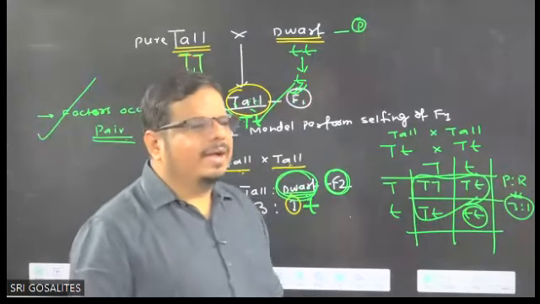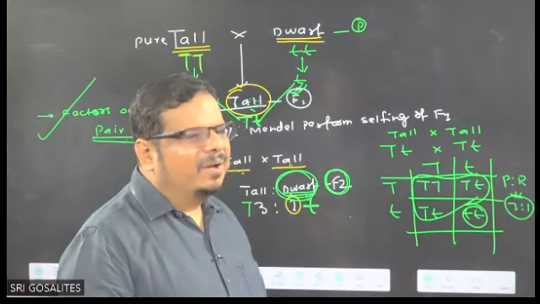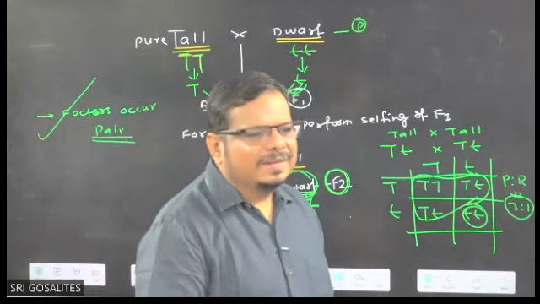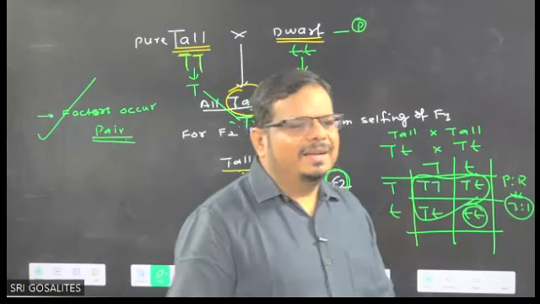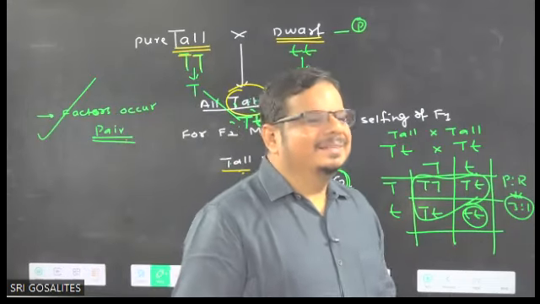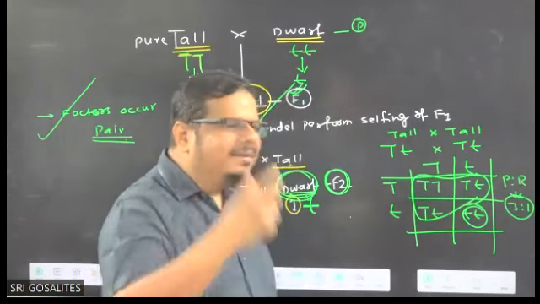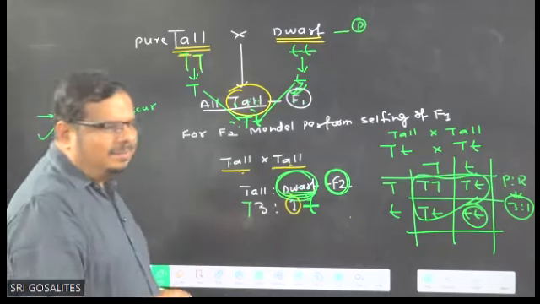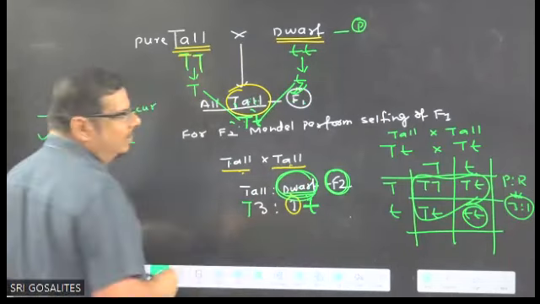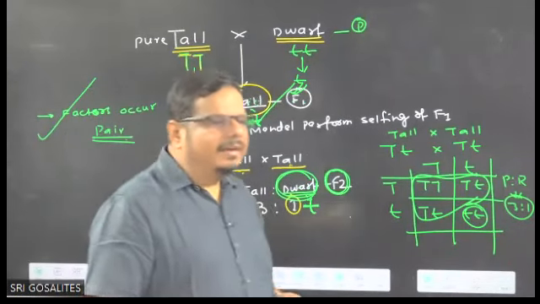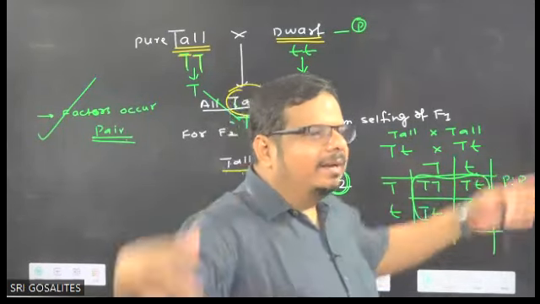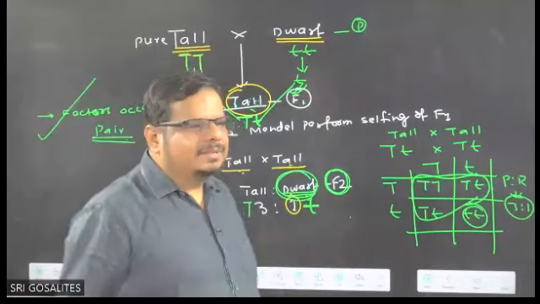Now I am telling you the factors of dominance. Got the idea? Why did the plant with medium height not come, sir? I will talk about the medium height story later. That is a different story, a different mechanism, a different concept, a different inheritance. Got the idea? Have patience. You will learn everything. Learning is a process and it occurs step by step. You can't accumulate every piece of information in a single step, right?